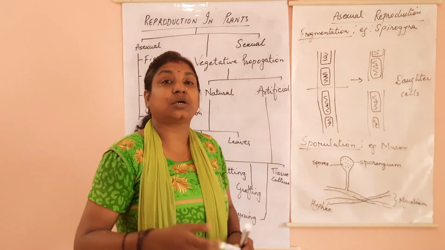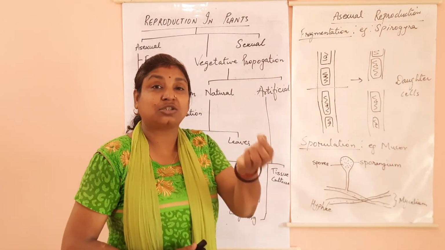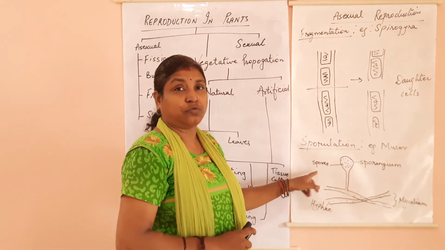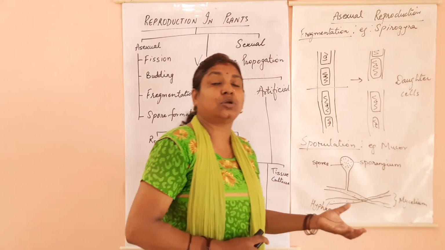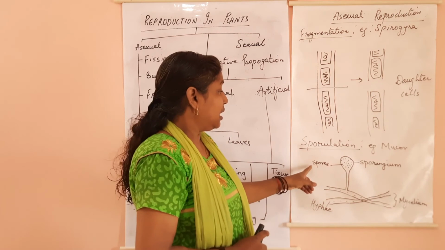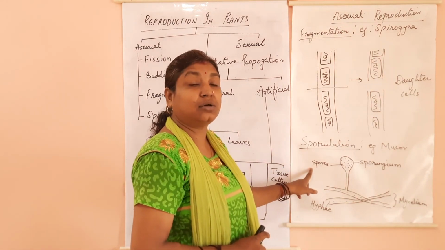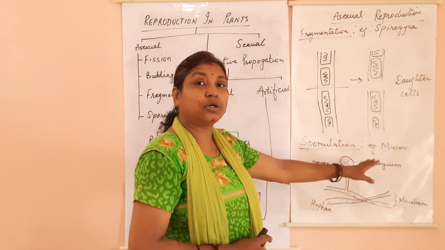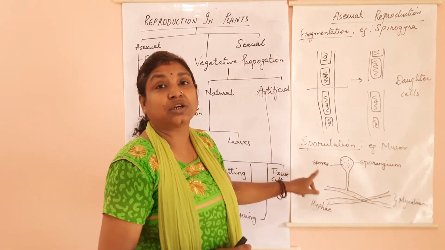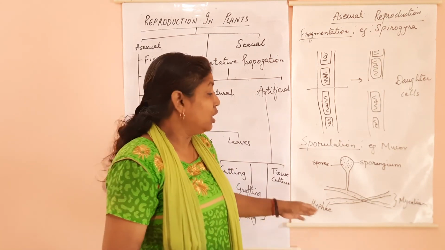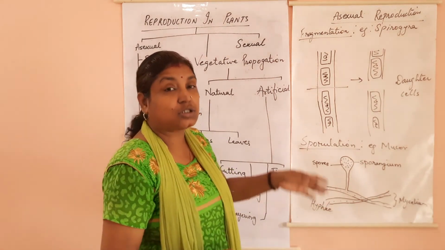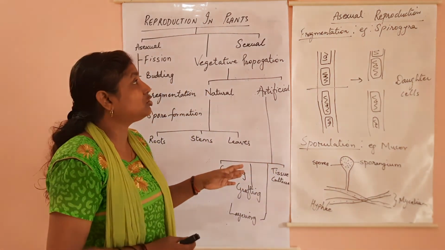The black powdery substance that you see, or the black dust that you see on the bread, is nothing but the spores. When the sporangia mature and the spores are released, it will have a blackish appearance, and those are nothing but the spores produced from the sporangium. When they fall on a suitable substratum, they will germinate and produce new hyphae and mycelium and then spores. So this is all about your asexual reproduction.